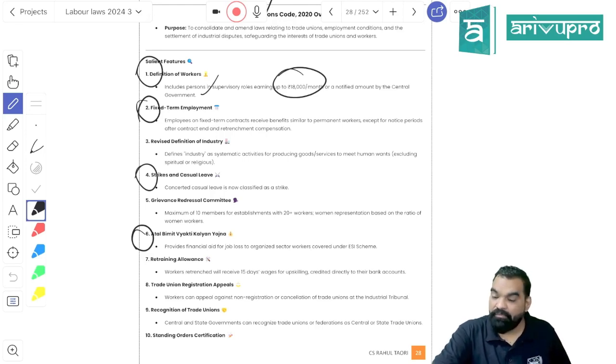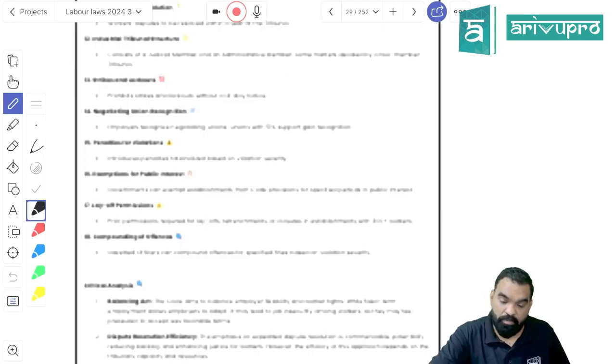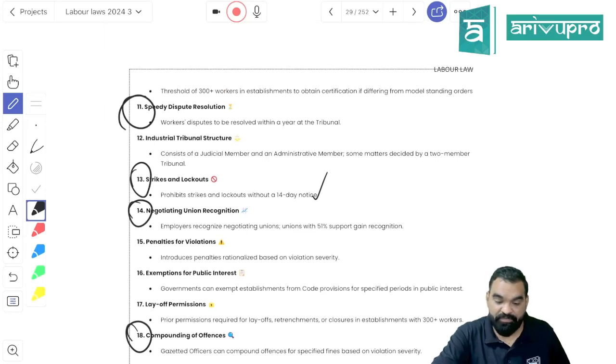Second, the definition of worker has been expanded. Earlier only the basic worker was included in the definition of worker, but now even a supervisor drawing a monthly salary of 18,000 would come under the definition of worker. Now fixed term employment: earlier permanent and contractual employees were subject to discrimination, but now it is not so. Third, earlier concerted leave was not treated as a strike, but now it is. Earlier insurance was optional, but now insurance is mandatory for everyone under Atal Bimit Kalyan Yojana.